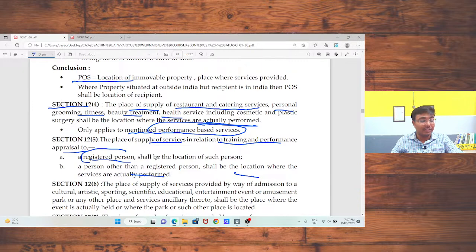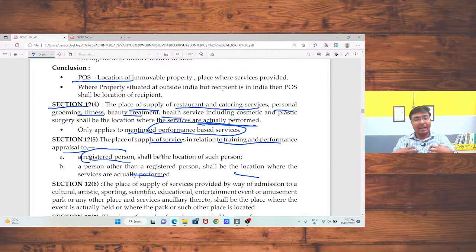Okay, sir. Training services: just say I am going to provide my training services to Batuk Consultancy and Networking Private Limited. In that case Batuk Consultancy is registered under GST, so CGST and SGST should be charged. The place of that person, because he is registered, is in Rajasthan, so CGST and SGST should be charged. But if I am going to provide my services to an unregistered person, in that case the place is where I am actually performing the services.